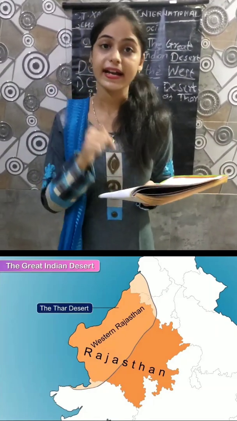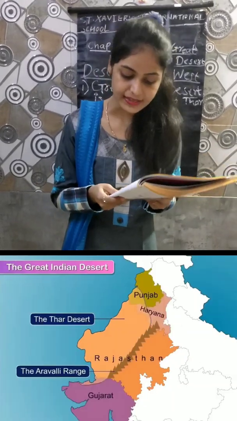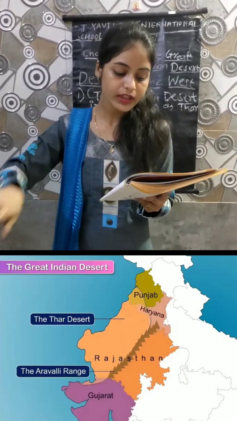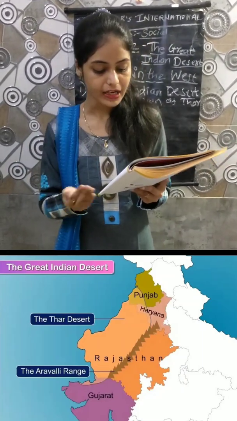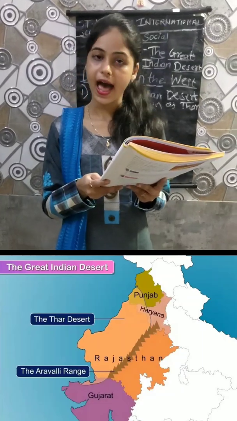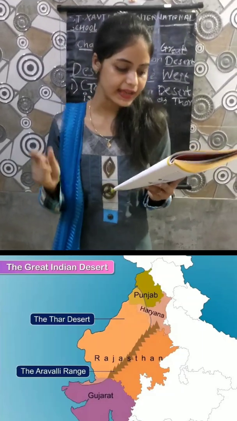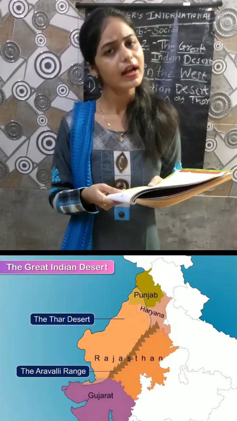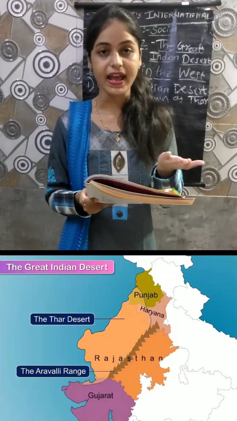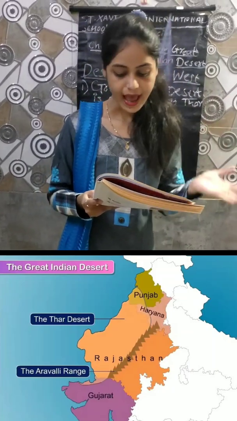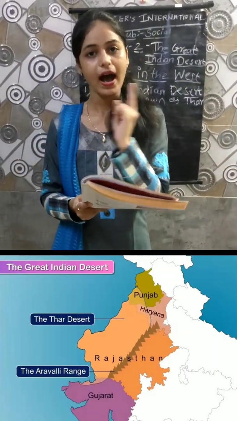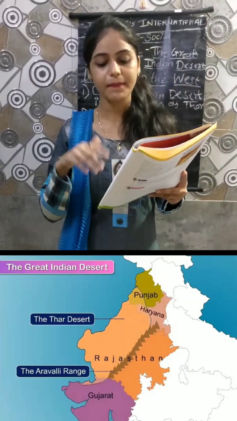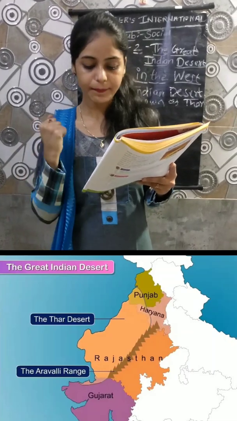It also spreads across northern Gujarat and some parts of southern Haryana and Punjab.